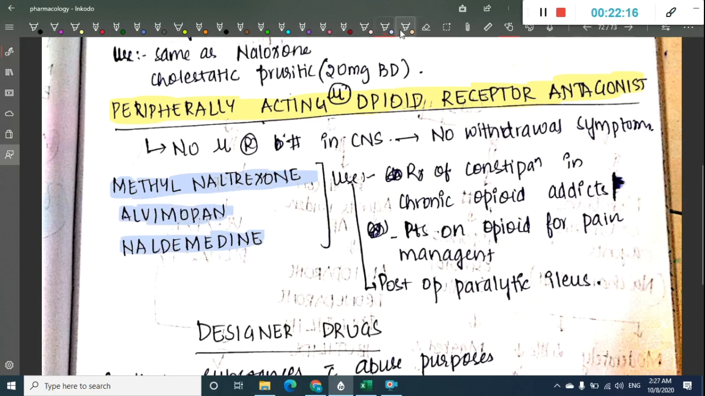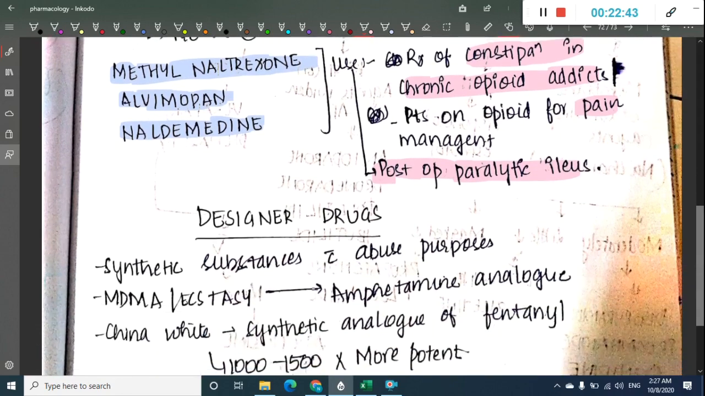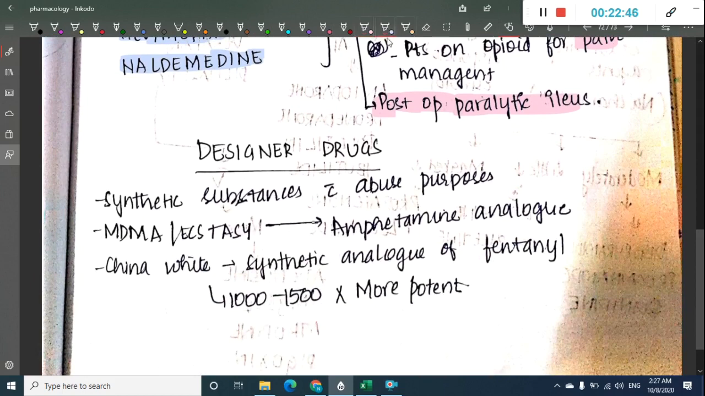So what are the uses of this? This is used in the treatment of constipation in chronic opioid addicts. In chronic opioid addicts, it is used for treatment of constipation and pain management. It is also used in post-operative paralytic ileus. What are the drugs? Peripherally acting mu opioid receptor antagonists, which include methylnaltrexone, alvimopan and naldemedine. Then we have something called designer drugs.